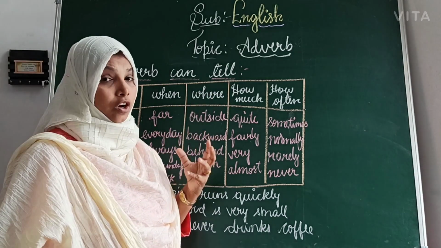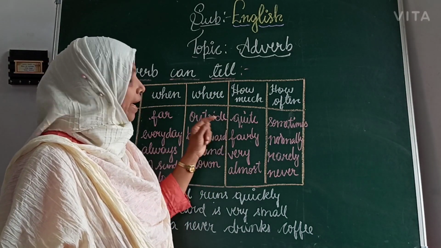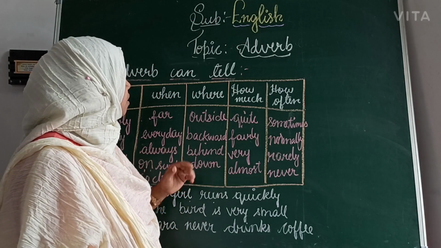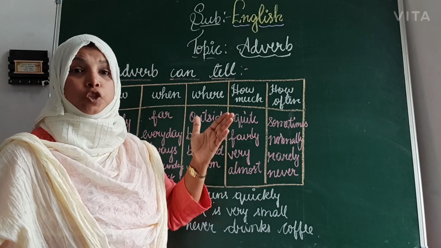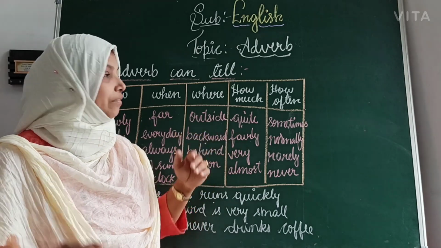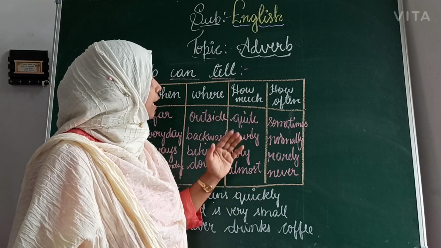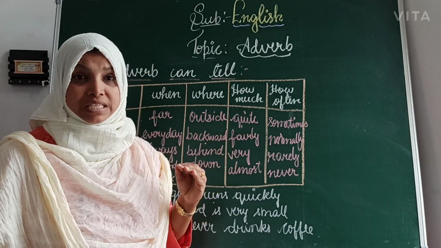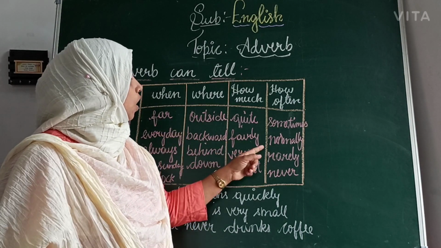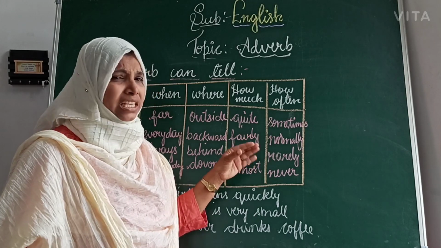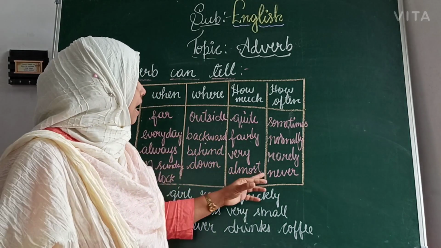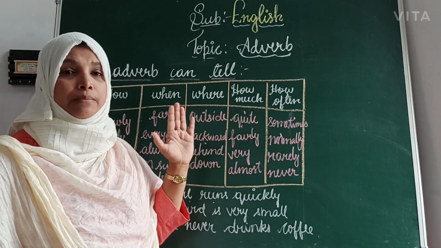How much is Ram having? Ram is having quite, then fairly, very much. Ram is having very much chocolate. This is all. Then how many things he is having? Next, how often? Ram comes sometimes. Sometimes he may come. It tells about his situation. Ram is rare. He is coming very rarely. And never. These are all the things which come in an adverb.